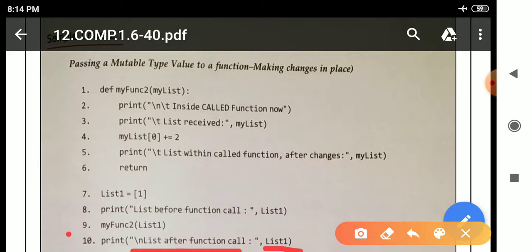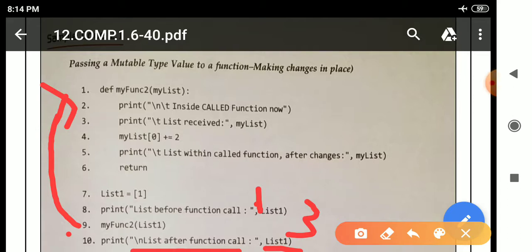See here, what will be the value of list 1 here? The value of list 1 will be 3. Why? Previously the value was what? 1. But see here, in the main statement previously the value of list 1 was 1. When there is a function call, it moves inside the function body.